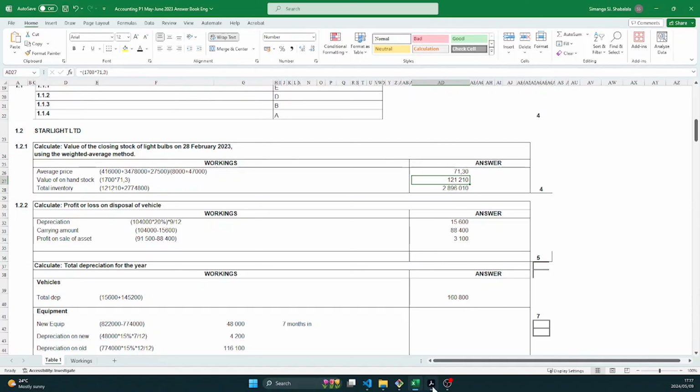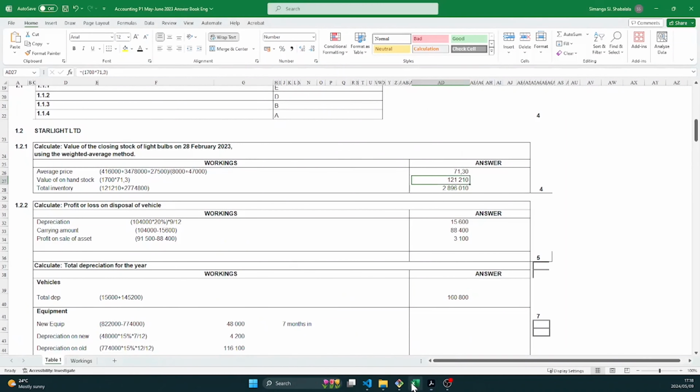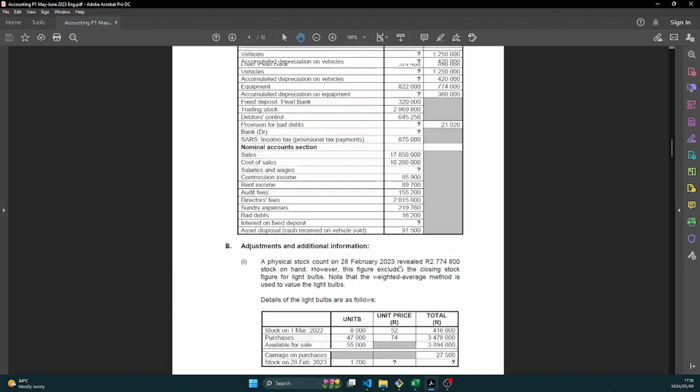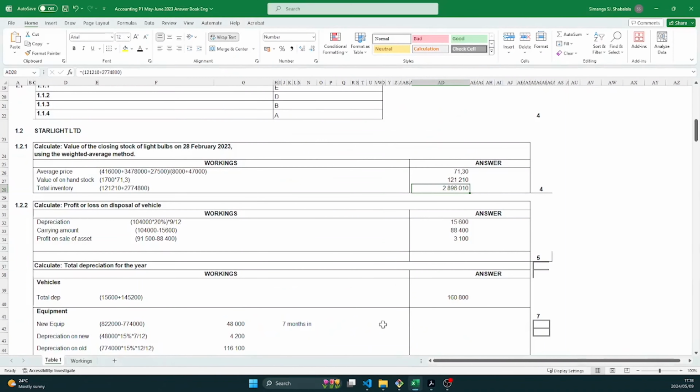But then remember, we also have other inventory. The stock count revealed that it's 2.7 million. So that 2.7 million, you must add it to the 121,210 that you just calculated. That will give you your total inventory, right? But then if you go to your trial balance, you will see that the trading stock amount is 2,969,800. But what we just calculated here is 2,896,000.